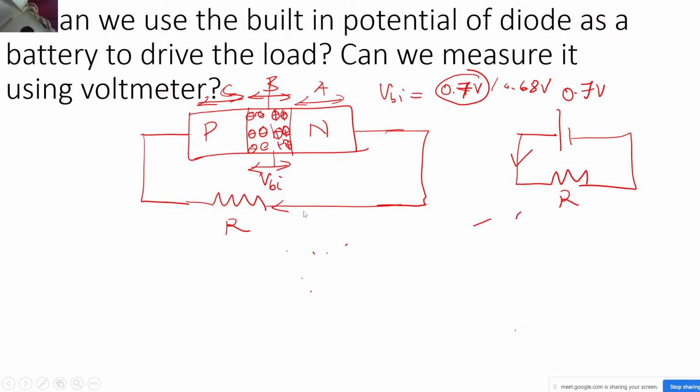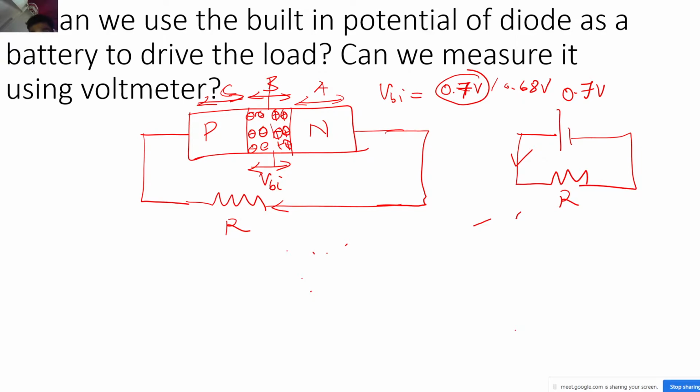Sir, I have a question. Yeah, go ahead. Sir, charges are depleted in region B, so how will there be a field? Since charges are depleted in this region, we call it the depletion region.